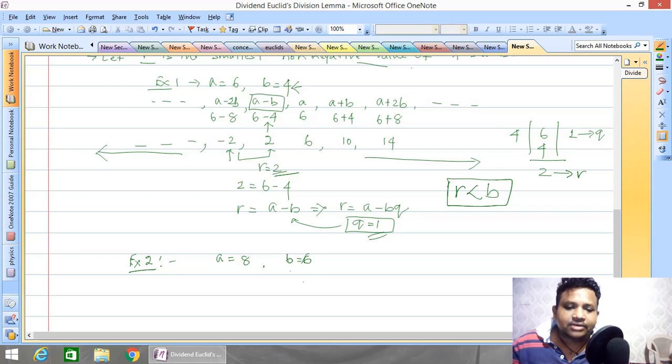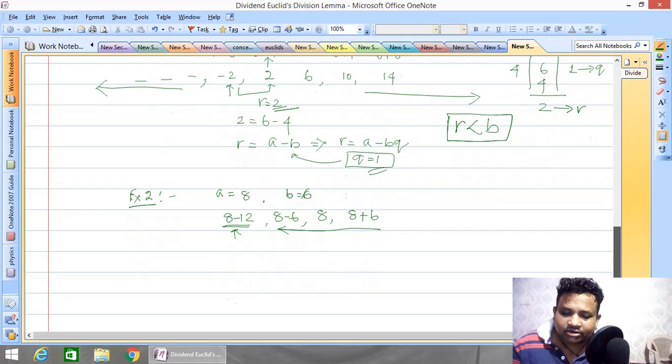Okay. Now when A is equal to 8, we write down here 8 plus 6. Now we are not bothered about the right hand side; we are bothered about the smallest value, so we go for the left hand side. 8 minus 6, A minus B, then 8 minus 12. Now you see this is a negative number. So up to this we are considering why? Because we are considering the value of R. R is the smallest value. So this is 8, this is 14, this is 2, and this will be minus 4.